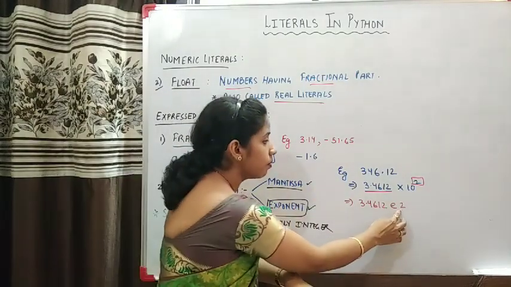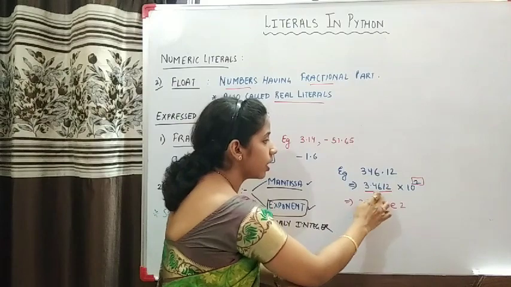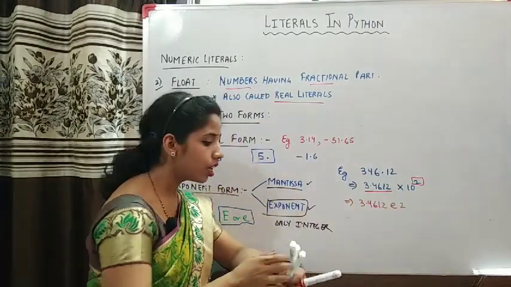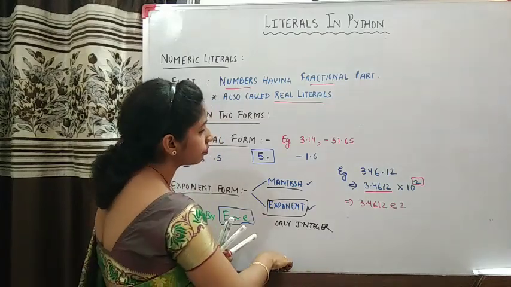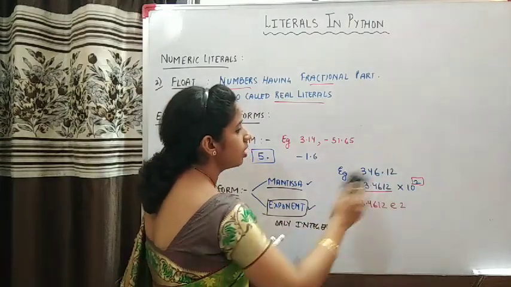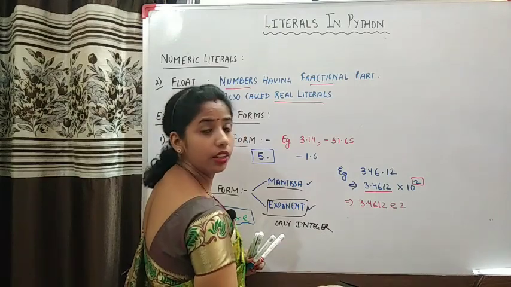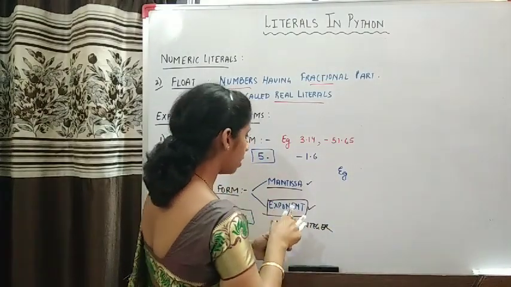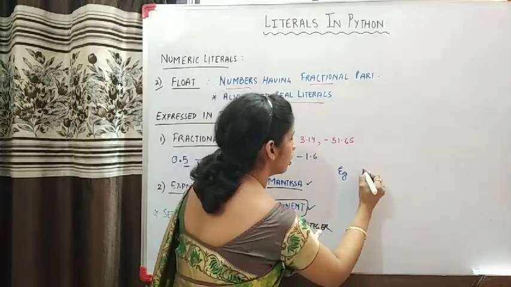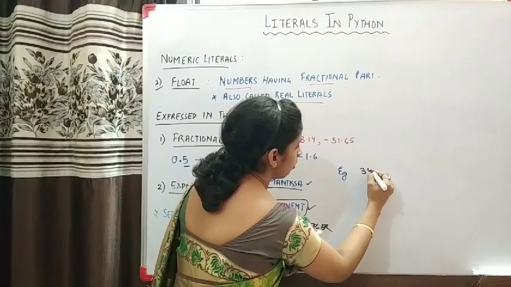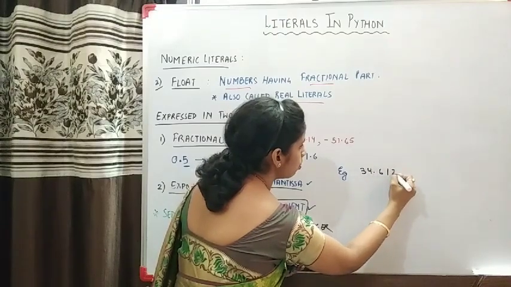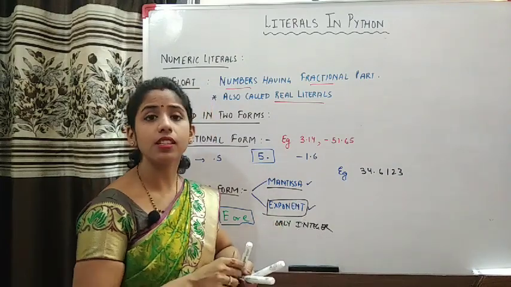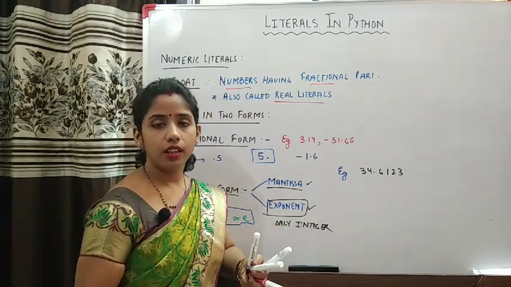So this 2 is representing the power of 10, and this portion becomes the mantissa. Understood? Now in the same way, if I shift this decimal point one position ahead, for example, if I take up 34.6123, suppose this is my fractional number, and I want to express it in exponent form.